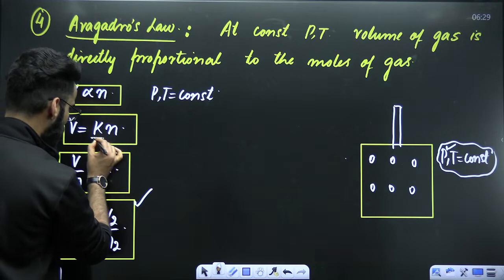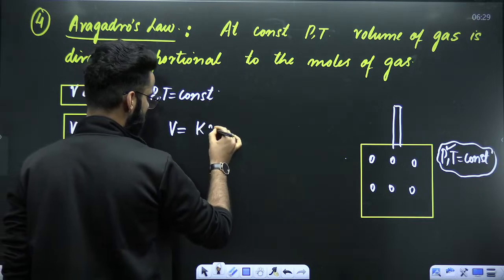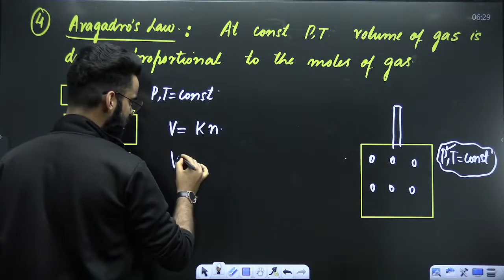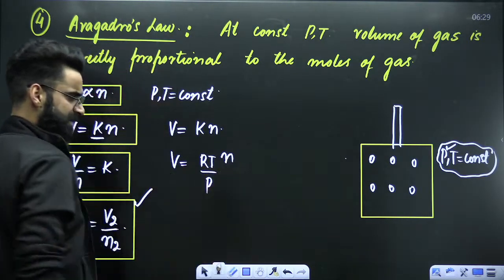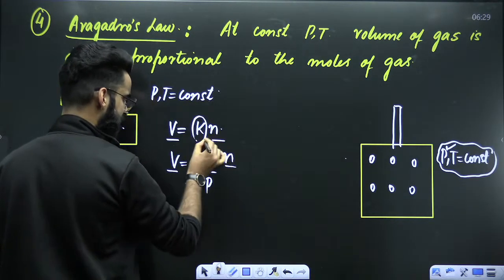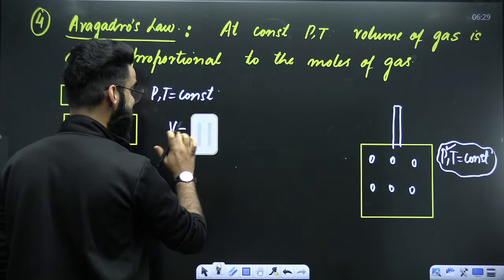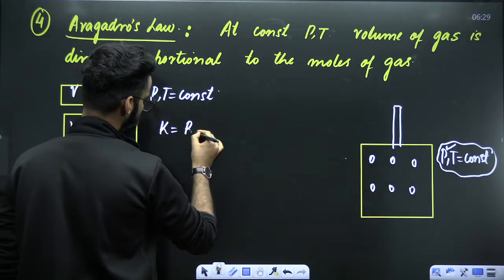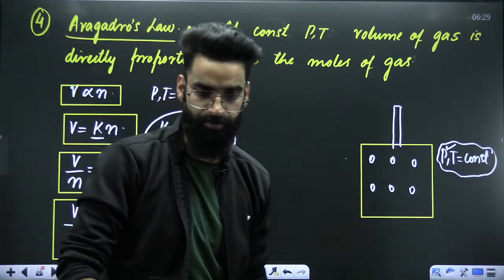Now, students, there is one important thing which I need to tell you. But before talking about that, this K over here is a constant, Avogadro's constant. What about its value? You know V is equal to K multiplied by N. From the ideal gas equation PV = nRT, I can write V = nRT divided by P. When you compare these two equations, V is V and N is N, so K automatically comes out to be equal to RT divided by P. So K over here is equal to RT divided by P.